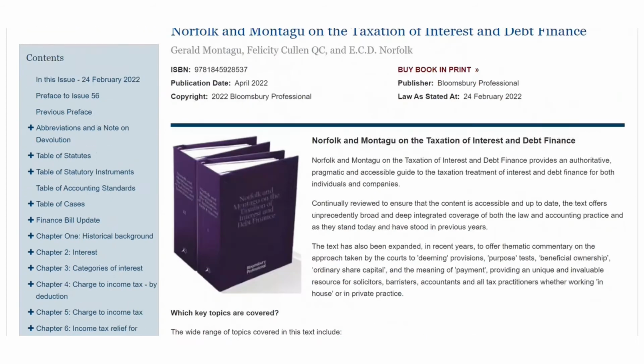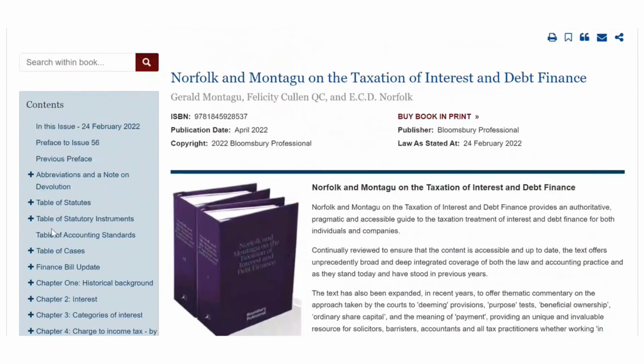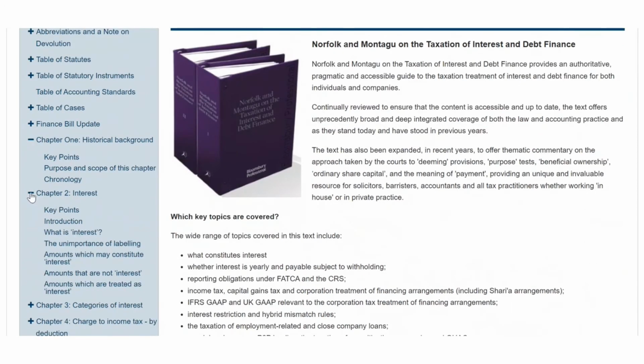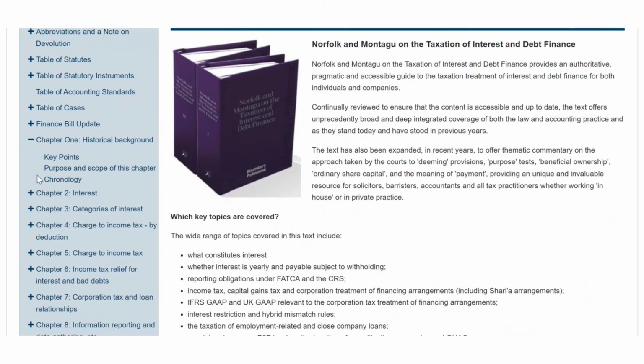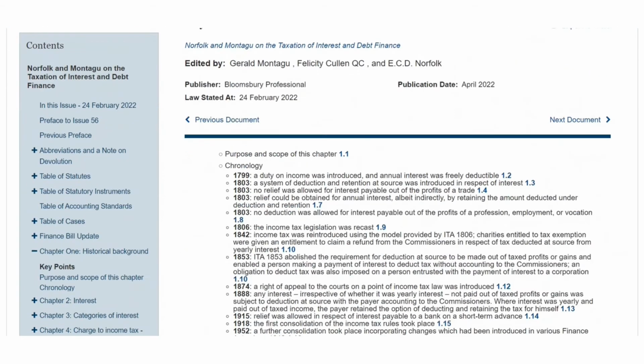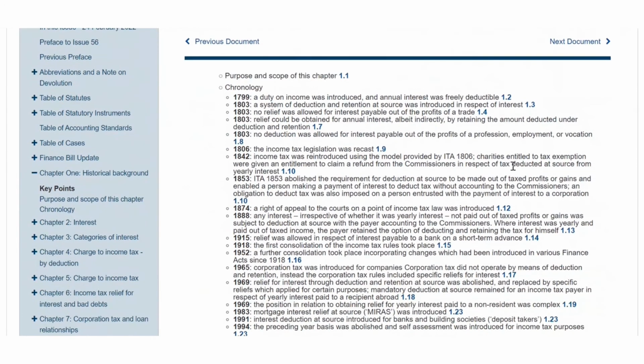So if we scroll back up, the contents to this product are down the left-hand side of the page, and you can expand and contract any of these chapters by clicking on the plus button and the minus button like that. To get into the main browsing window, let's click on this key point section here, and you'll see that in the middle of the page.